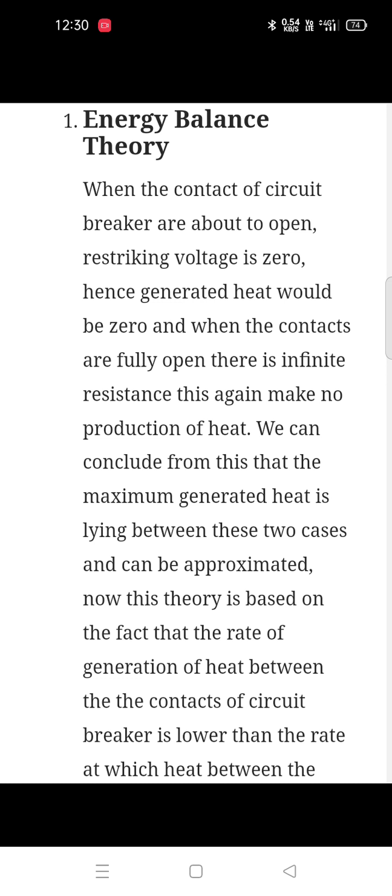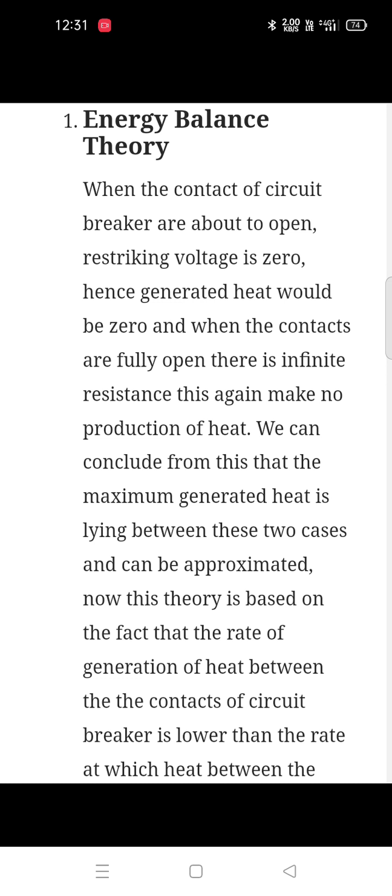So the first low resistance method to extinguish the arc is the energy balance theory. When the contacts of the circuit breaker are about to open, the voltage across them is zero. Hence, the generated heat would be zero, and when the contacts are fully open, there is infinite resistance. This again makes no production of heat. So we can conclude from this that the maximum generated heat lies between these two cases and can be approximated.